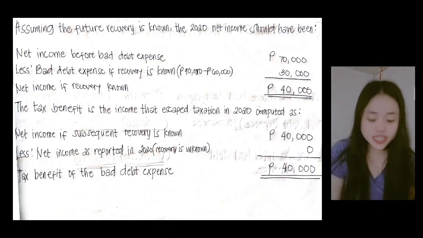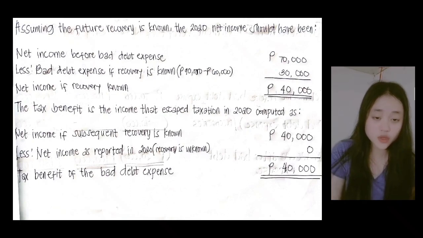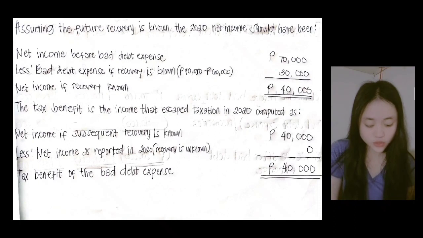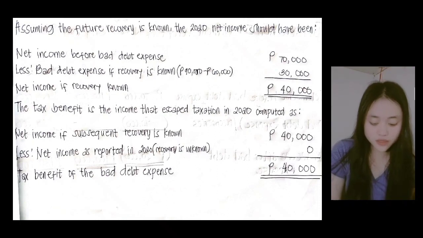The tax benefit is the income that escaped taxation in 2020, computed as follows. The net income if the subsequent recovery is known is 40,000, as seen in the assumption for 2020. Less net income as reported in 2020, which is zero. So the total amount of the tax benefit of the bad expense is 40,000.